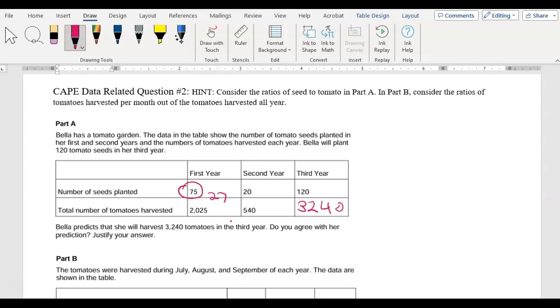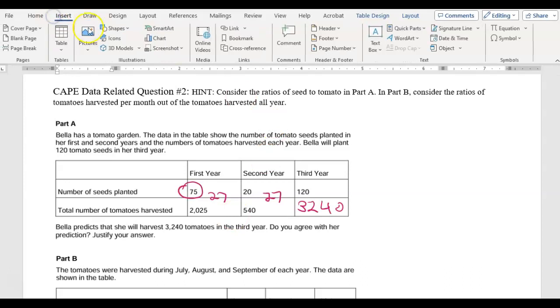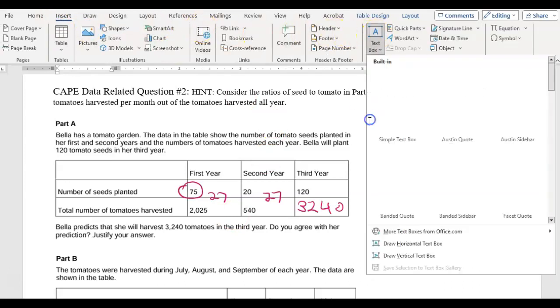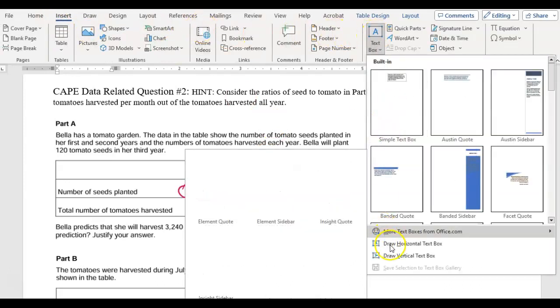Let's see if there's a pattern here. So 540 divided by 20 is also 27. It means I'm multiplying by 27. So 3240 divided by 120 is also 27. So here I'm going to say I agree with her. I'm going to type this out just for ease because it's a lot to write here. All right.